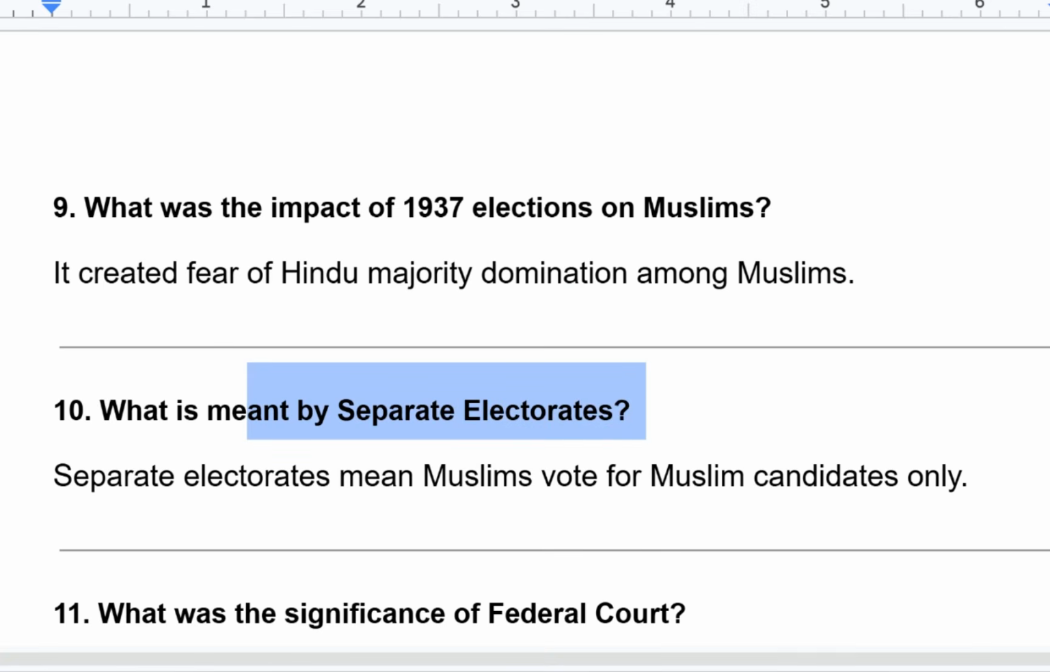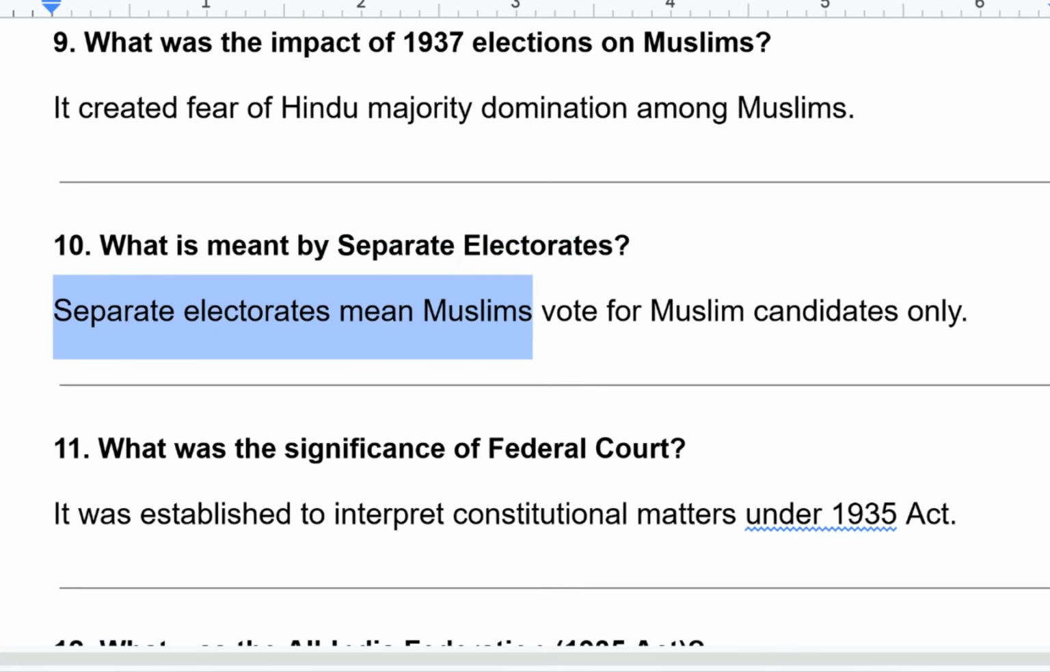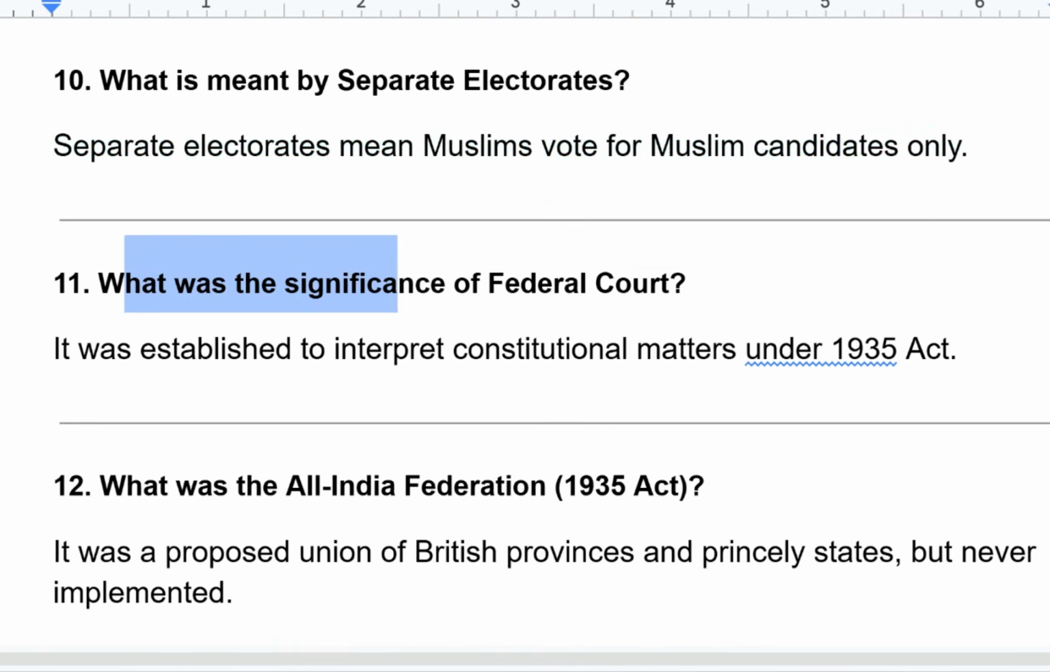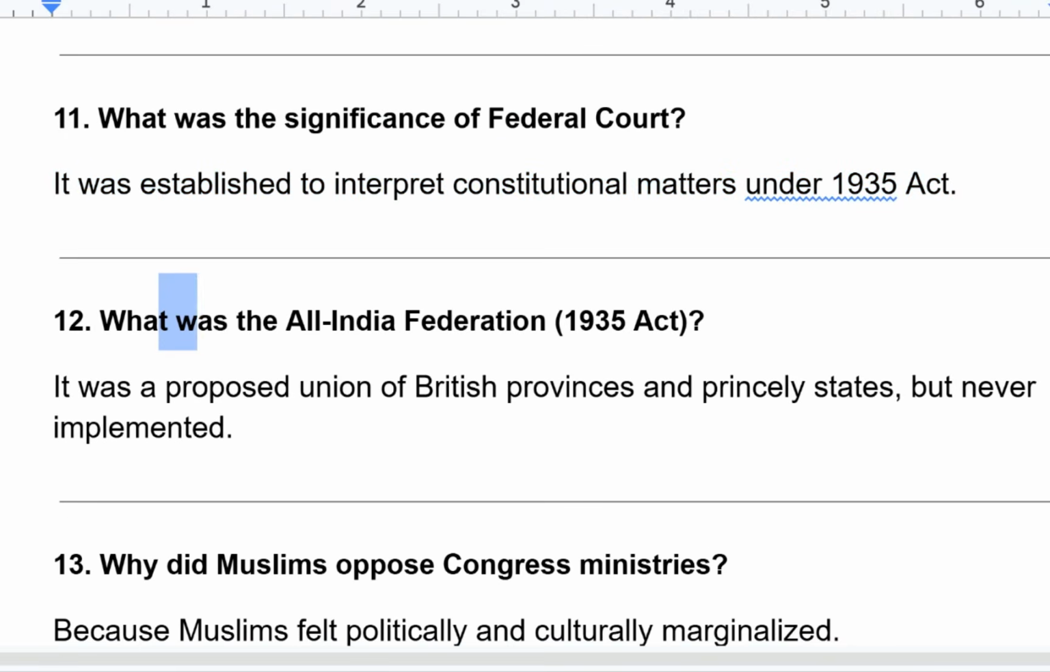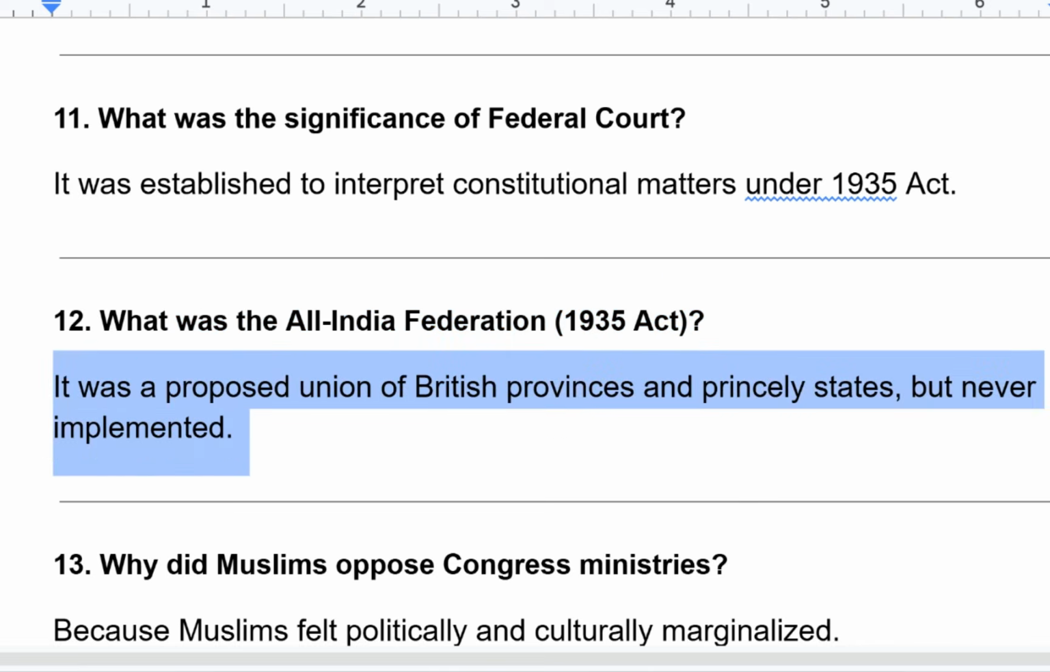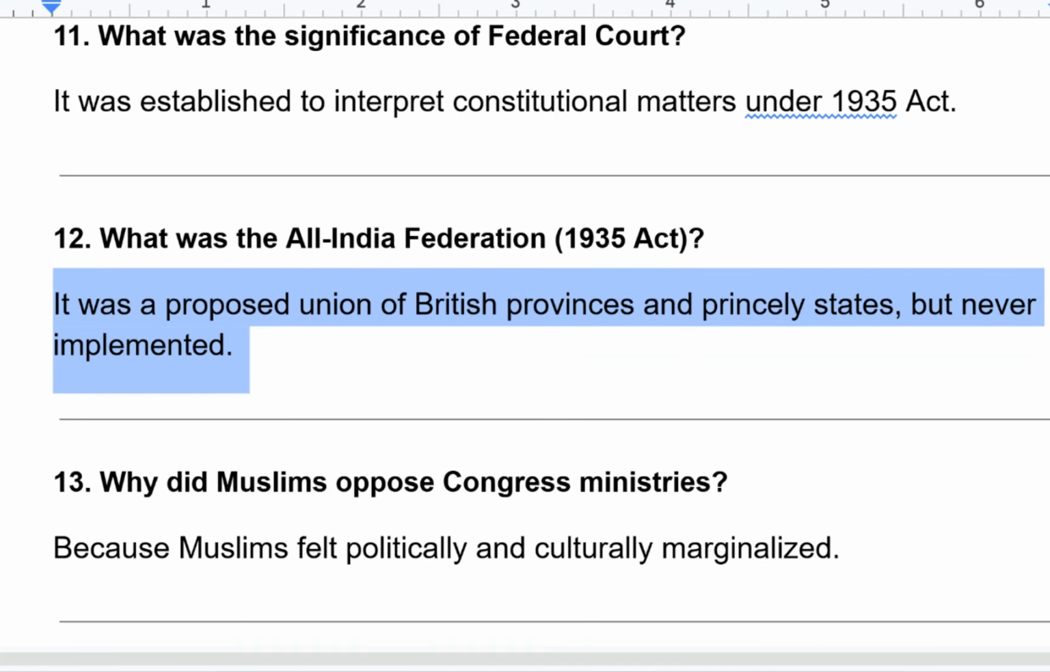What is meant by separate electorates? Separate electorates means Muslims vote for Muslim candidates only. What was the significance of the Federal Court? It was established to interpret constitutional matters under the 1935 Act. What was the All India Federation? Under the 1935 Act, it was a proposed union of British provinces and princely states but was never implemented.